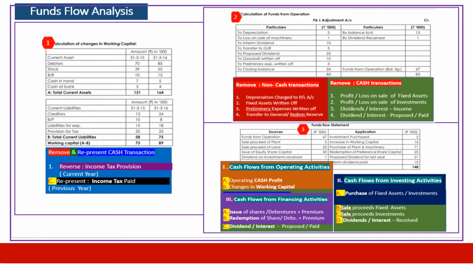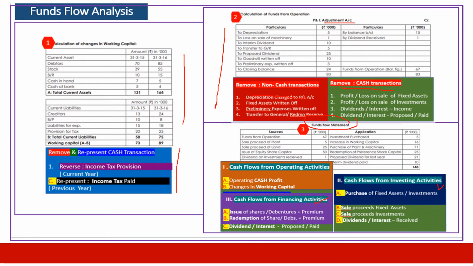And if you have seen in case of our cash flow, we normally remove non-cash transactions and remove cash transactions in the operations. Here they are doing it in the profit and loss adjustment account. Working capital changes we will be showing in the operations. They will be doing it as a detailed working capital statement. In this case, we are going to have financing and investing both put together. It will come as a funds flow statement.